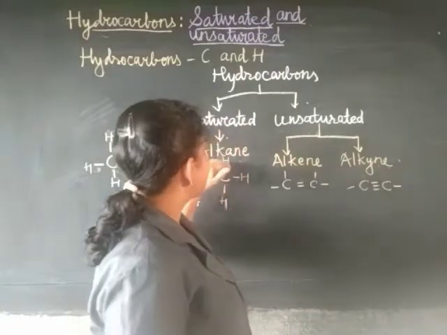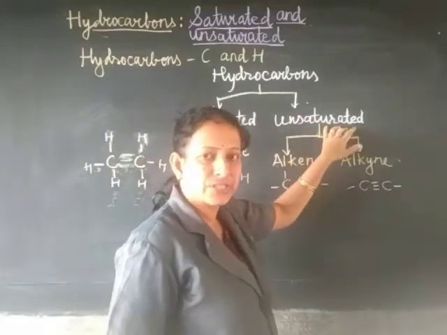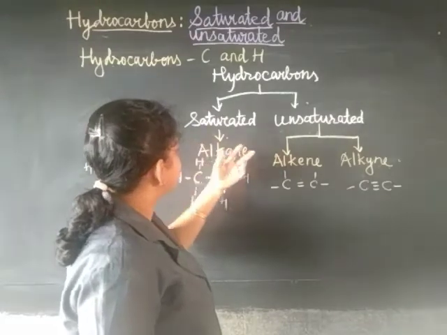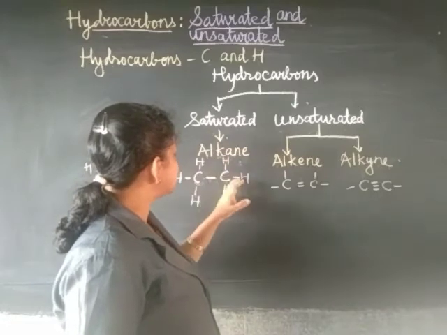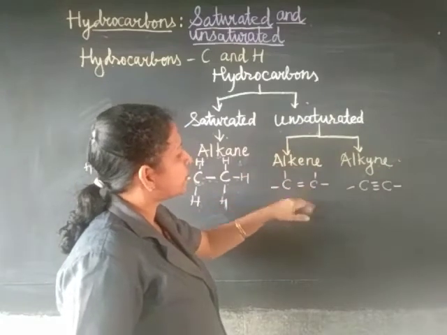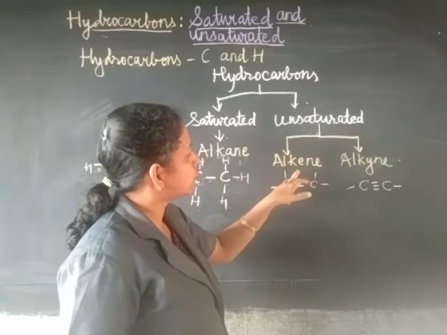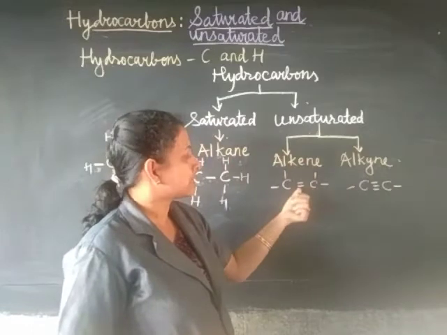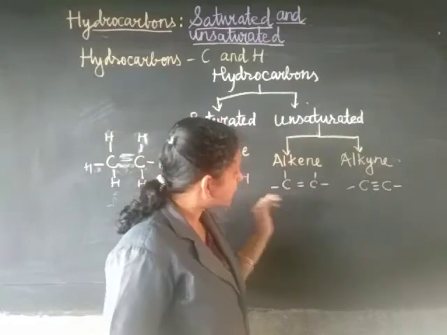Fine. So now we have hydrocarbons. How many types are there? Saturated hydrocarbons and unsaturated hydrocarbons. Under saturated we have alkanes, which have carbon-carbon single bonds. Then in unsaturated, since there is room for addition of hydrogen, they are called unsaturated. In that we have 2 different types: one is alkene, the second is alkyne. Alkene has a carbon-carbon double bond and alkyne has a carbon-carbon triple bond. I hope you have understood this.